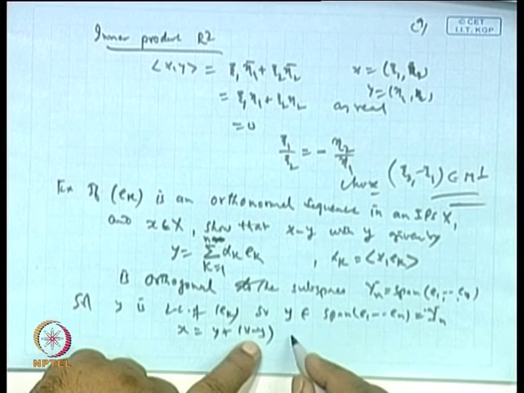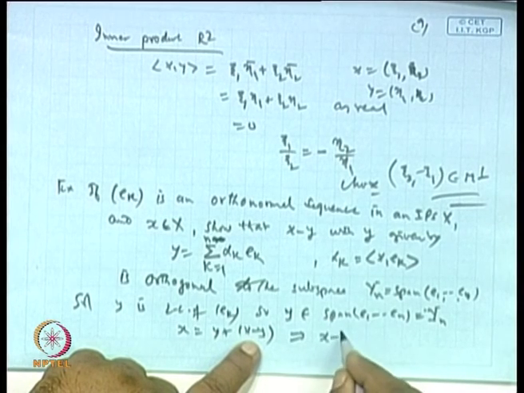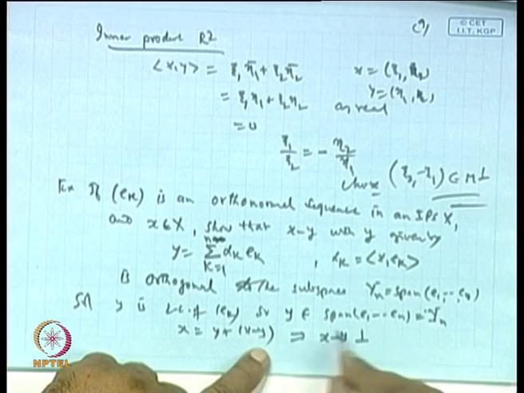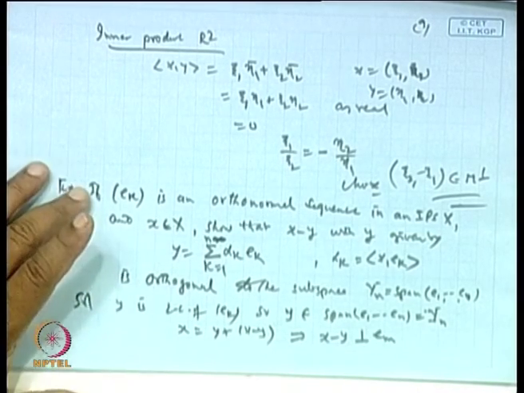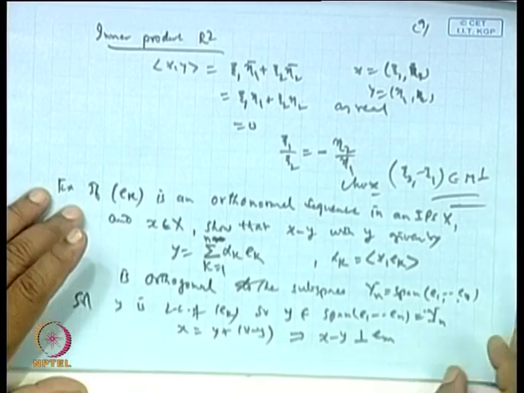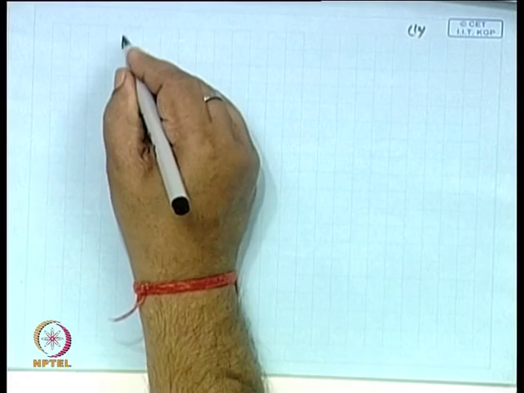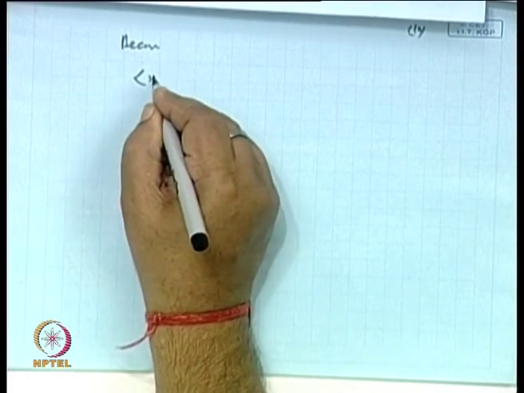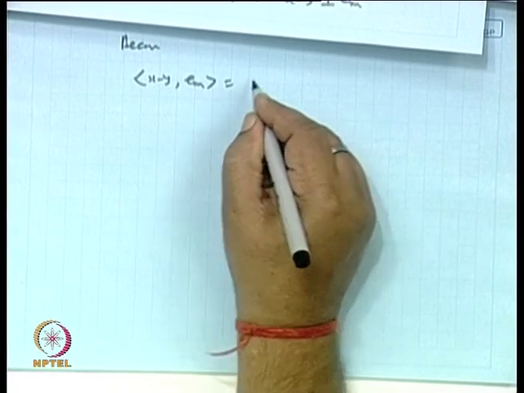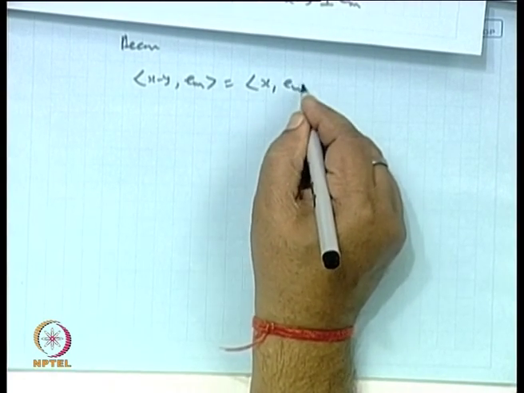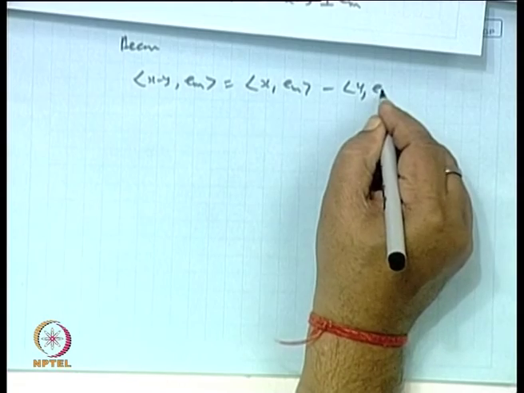So, basically this will imply that x minus y must be orthogonal to this Y_n, that is, must be orthogonal to e_m, is it not? And that can be seen from here. What is the inner product of x minus y with e_m? This is the inner product of x and e_m minus the inner product of y and e_m.